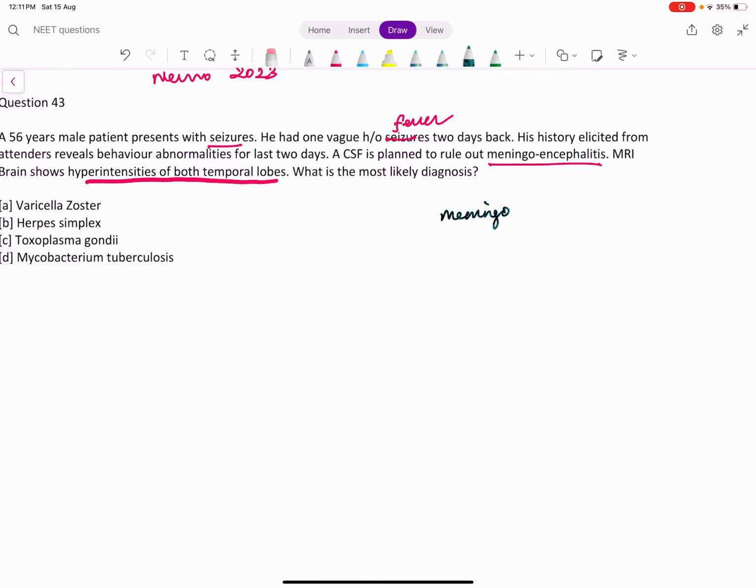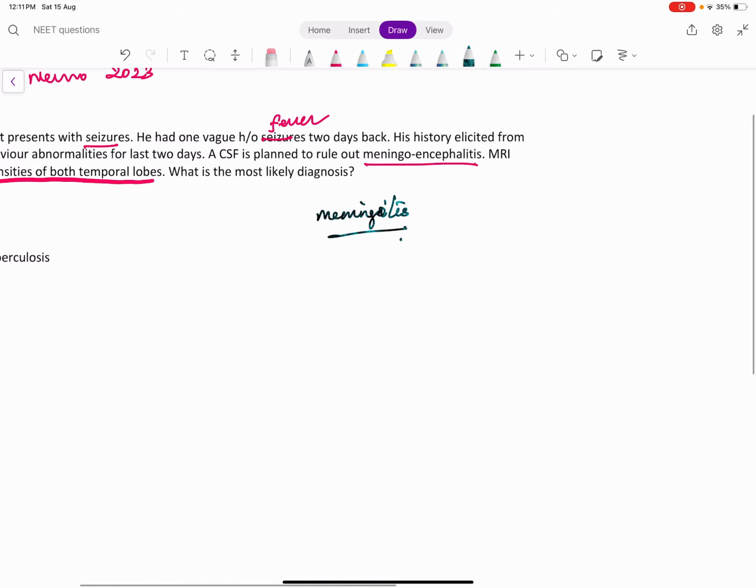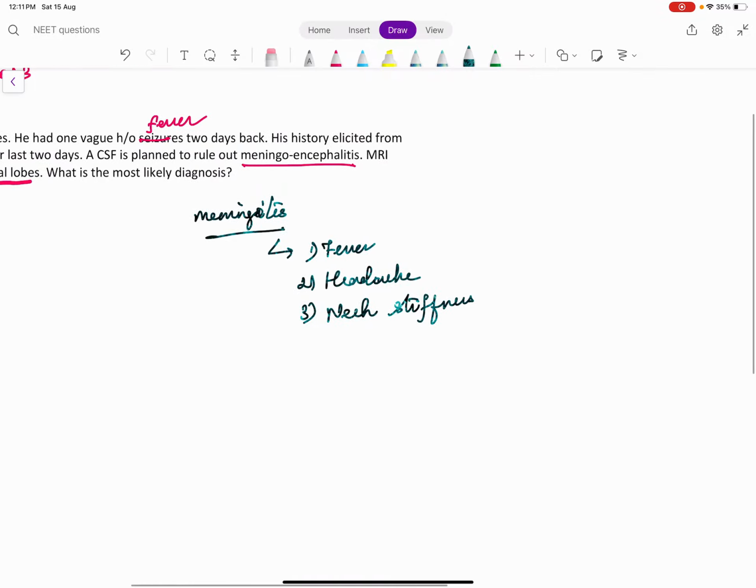What is meningitis? It's inflammation of the brain covering. There is a triad: fever, headache, neck stiffness. This neck stiffness is called meningism. So there are some clinical signs to rule out meningism.